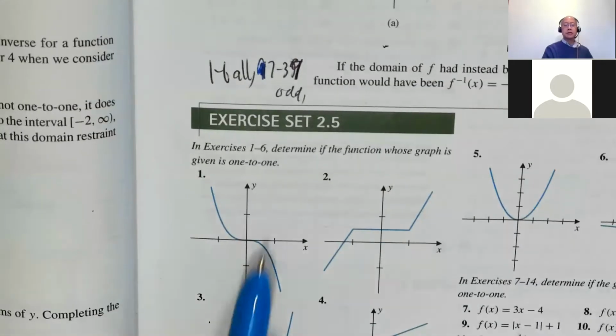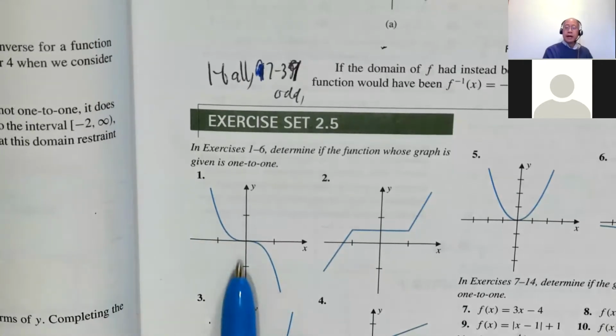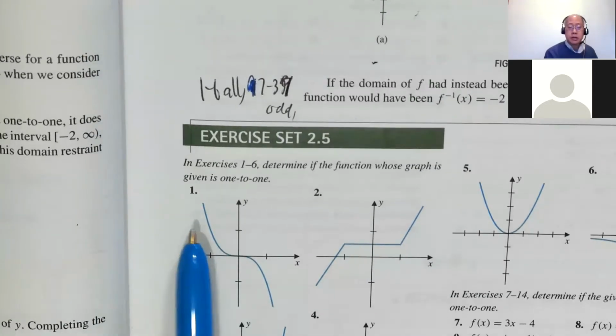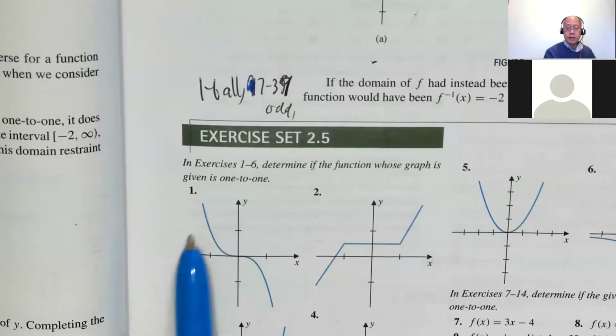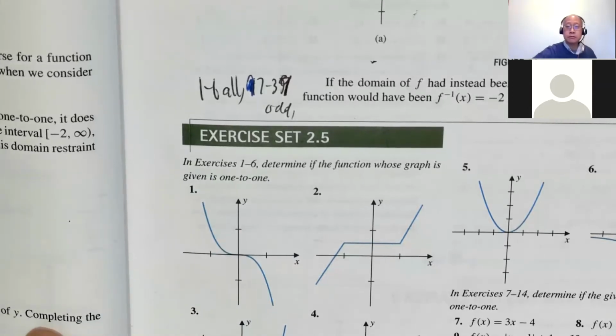So this does appear to be 1-to-1. It would pass the horizontal line test. And yeah, write something like that on the test. If I say, is this a function, yes or no, don't just tell me yes or no. Say because it passes, or does not pass, the vertical line test, horizontal line test, or whatnot. So give an explanation. So 2.5 number 1, it is a 1-to-1 function.